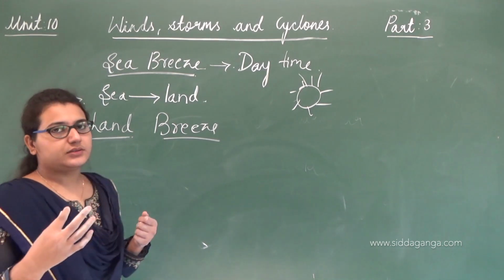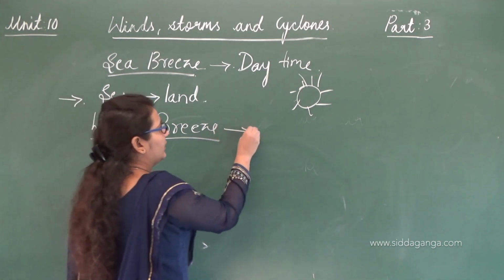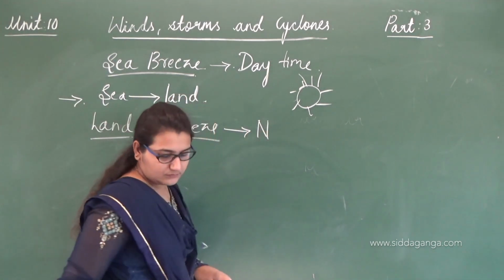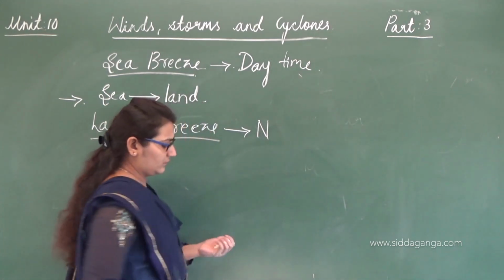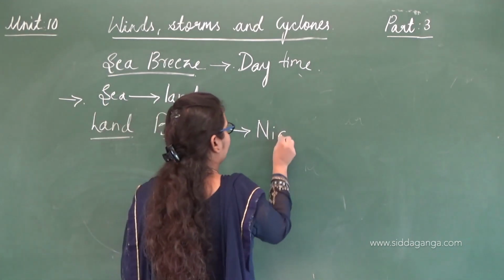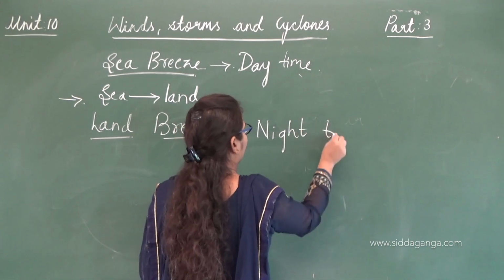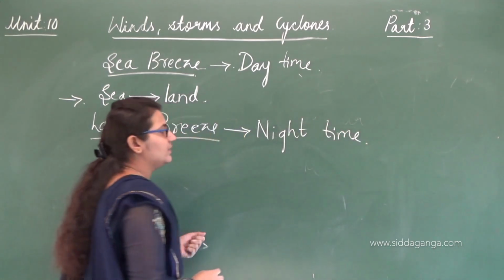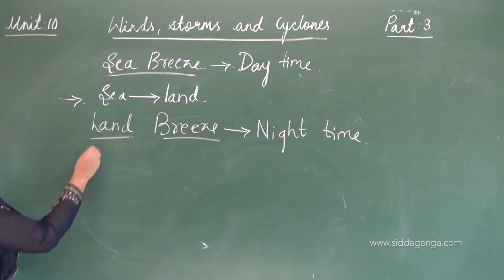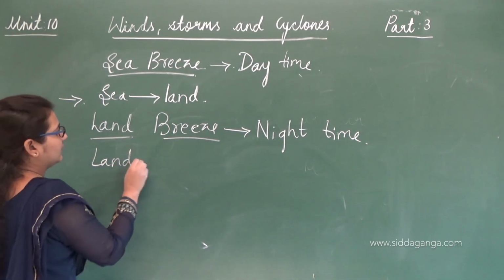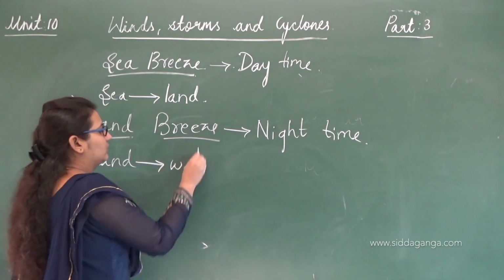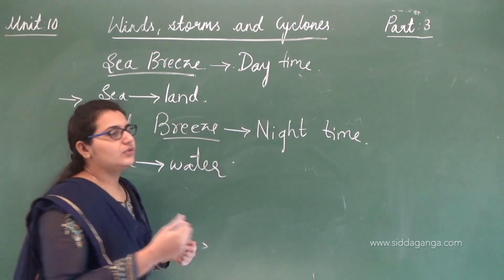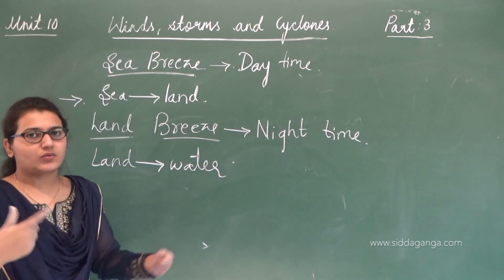And the land breeze happens during night time. Land breeze means air moving from land to water. During the night time, the opposite thing happens.